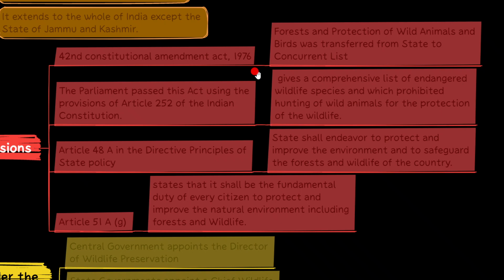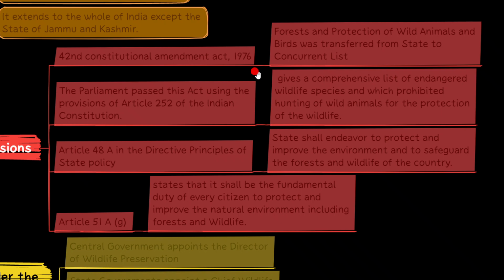And according to Article 252 of the Indian Constitution, this act was passed, and at the same time it gives a comprehensive list of the wildlife species which are prohibited for hunting and which are endangered in nature. So this has been given according to Article 252.